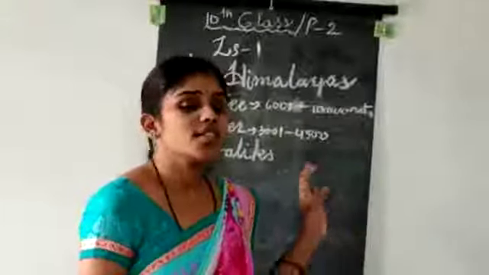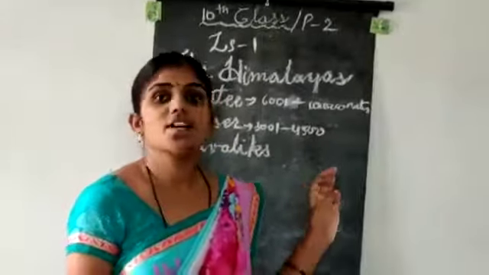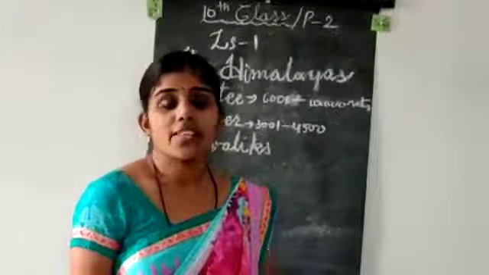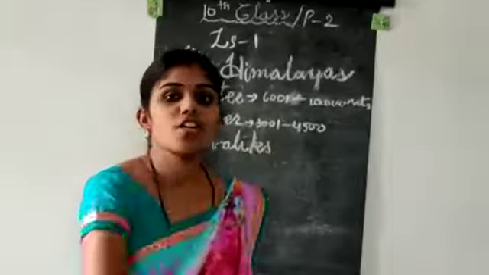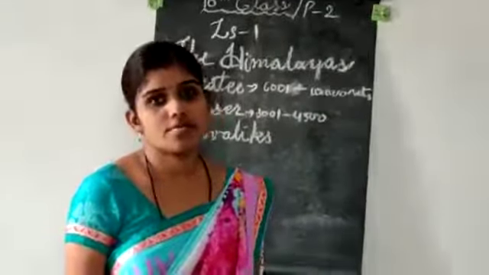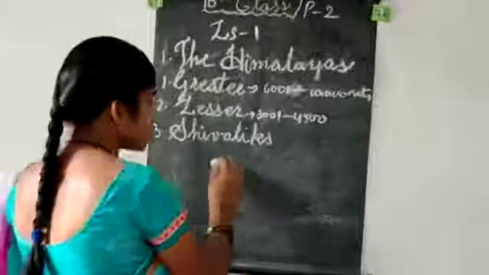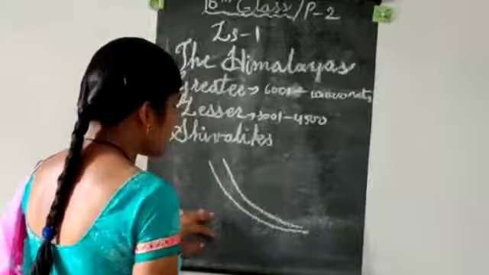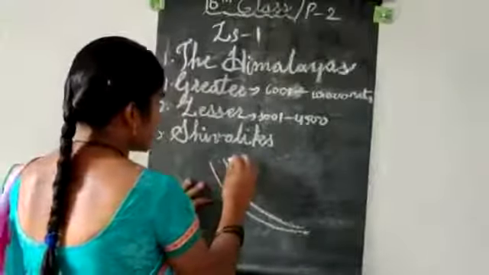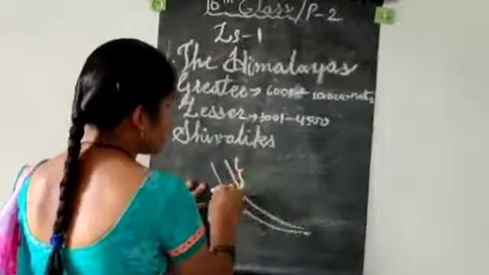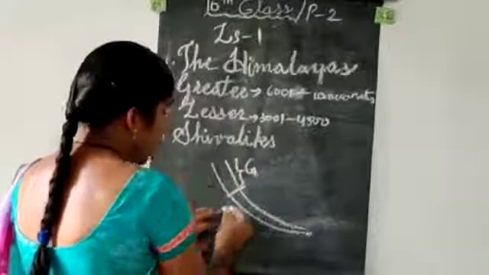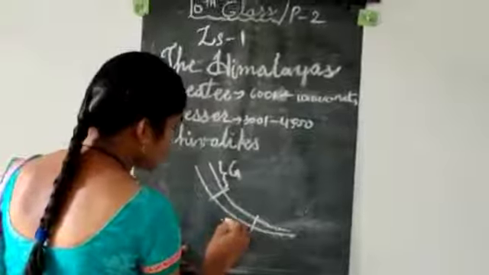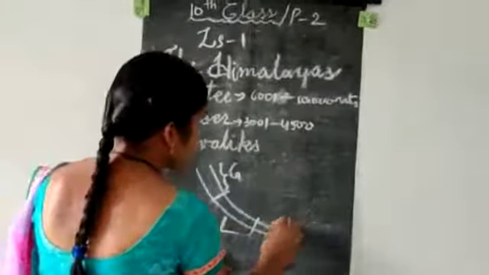Most of the Greater Himalayas come under Jammu and Kashmir, Uttarakhand and Himachal Pradesh, in the north only. In the starting we discussed the breadth of the Himalayas, no? Here, up to here, this is the Greater Himalayas. Up to the middle, this is part number 2, that means lesser. This is part 3, Shivalik.